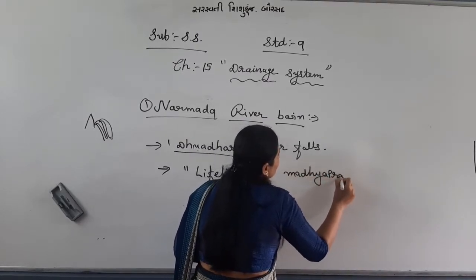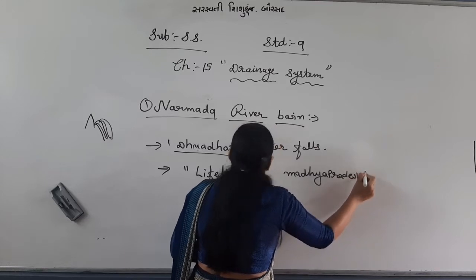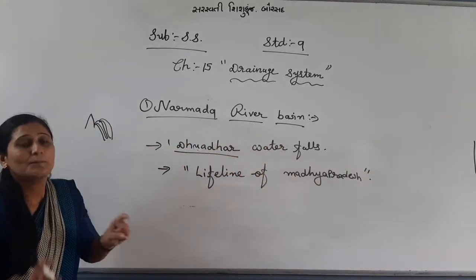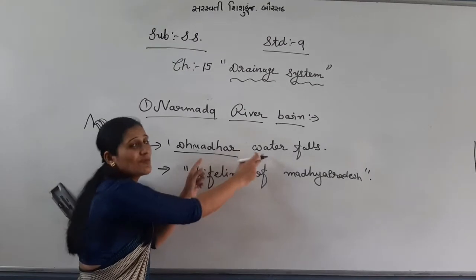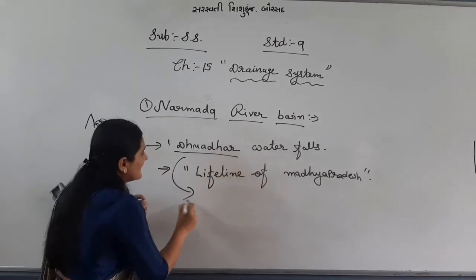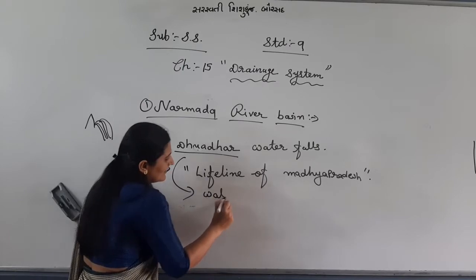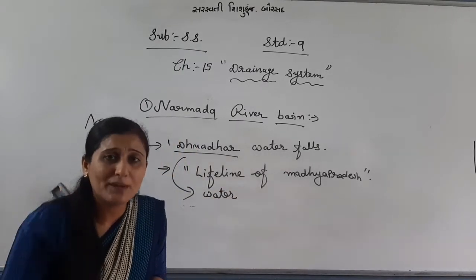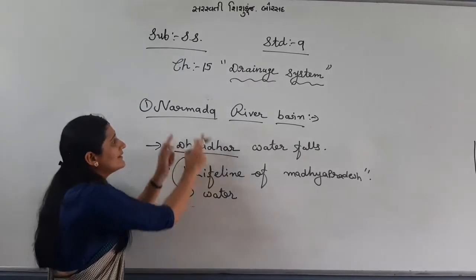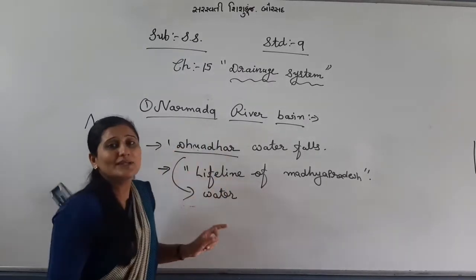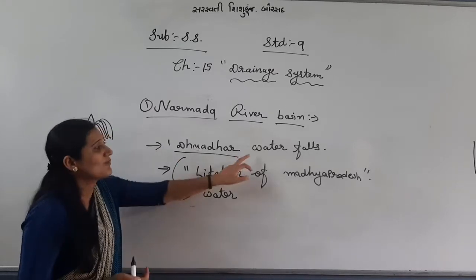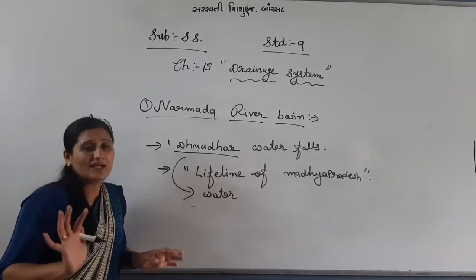See, why Narmada is called lifeline of Madhya Pradesh? Because of this waterfall, it gives water supply for electricity and for so many other purposes. Why Narmada is called lifeline of Madhya Pradesh? Because it supplies water for electricity from waterfalls and so many things, right?